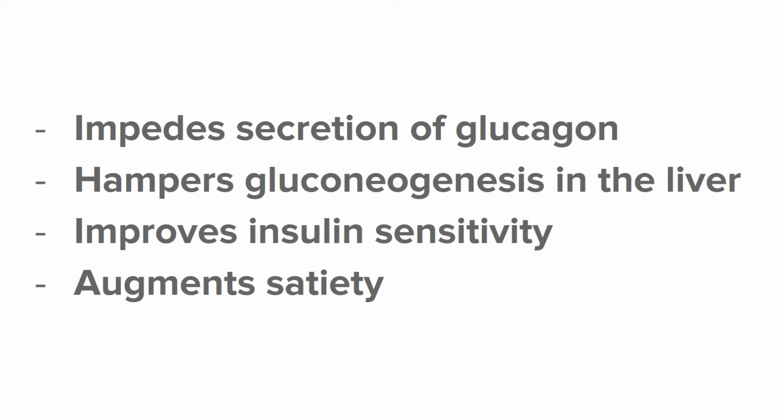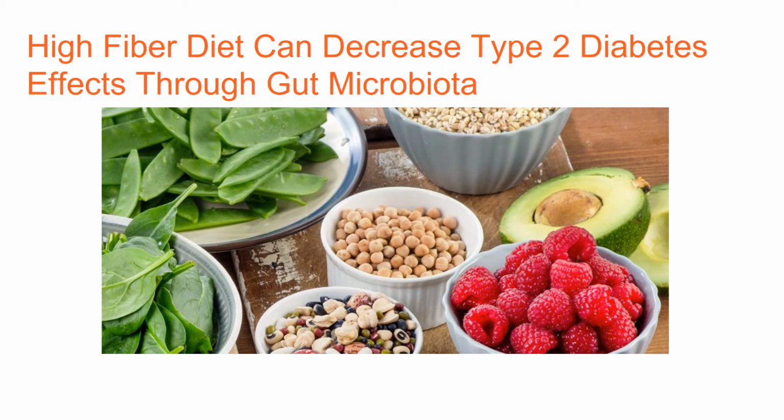Activation of these G protein coupled receptors by short chain fatty acids causes secretion of glucagon-like peptide 1. This peptide impedes secretion of glucagon, possibly through antagonistic action of negative feedback loops. In addition, it hampers gluconeogenesis in the liver, improves insulin sensitivity, and augments satiety, all of which obstruct the pathogenesis of type 2 diabetes. Another theorized pathway involves bacterial secretion of butyric acid, which can boost the production of insulin.